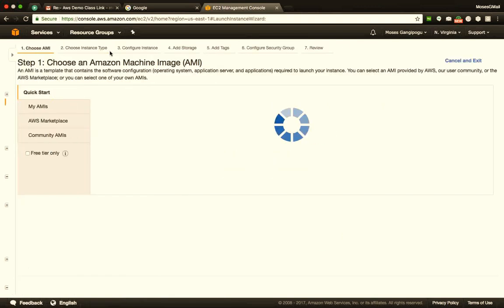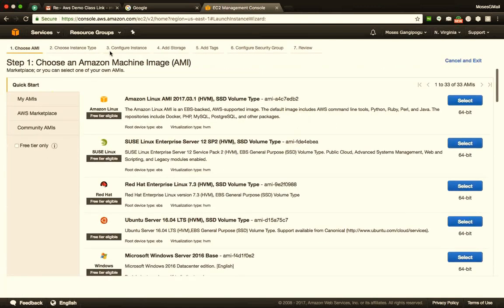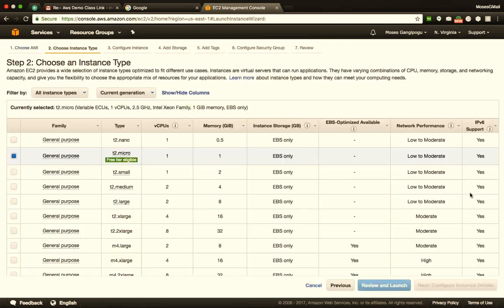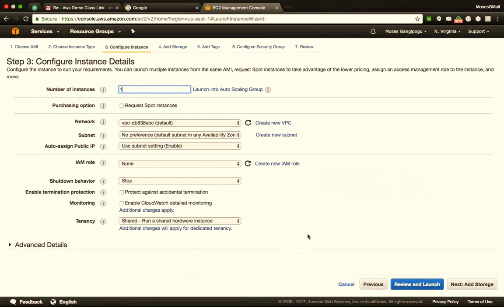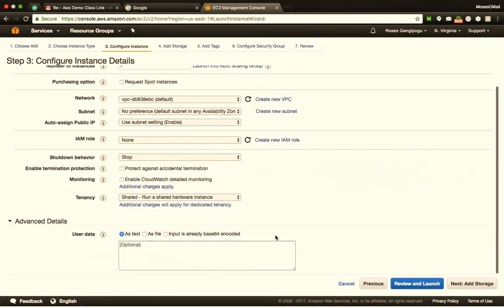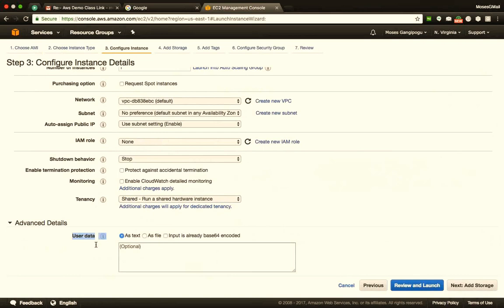So when I click on launch instance, let's say, as we know, we'll select Ubuntu 16.04. I'll select that it should be 1 CPU and 1 gigabyte RAM. I'll select the number of servers to be 1. And here I'll say advanced details. And here, if you see, it gives me an option of passing user data. User data means you'll write a script over here, basically a shell script that will be executed automatically as soon as the server spins up.